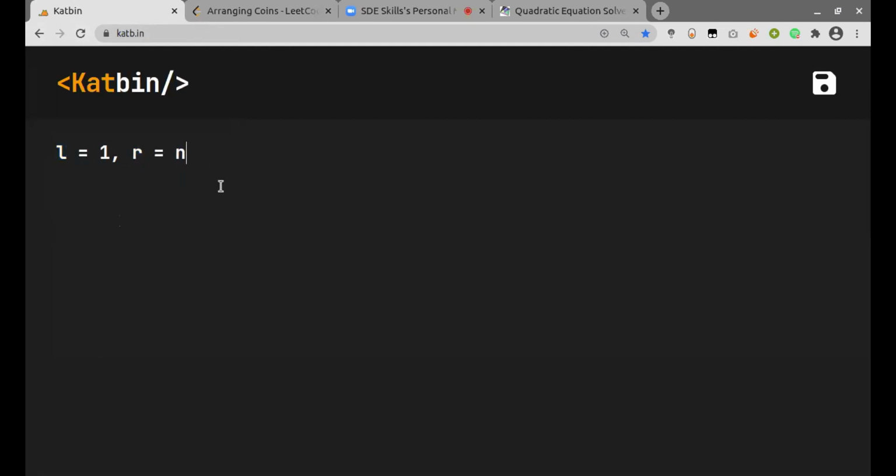And now we can just keep checking if the mid plus 1 by 2 lies in the range. No, wait. So how can your answer ever be n? I don't think so. No, it won't be. This is why I said you can take it as n by 2 or square root of n.